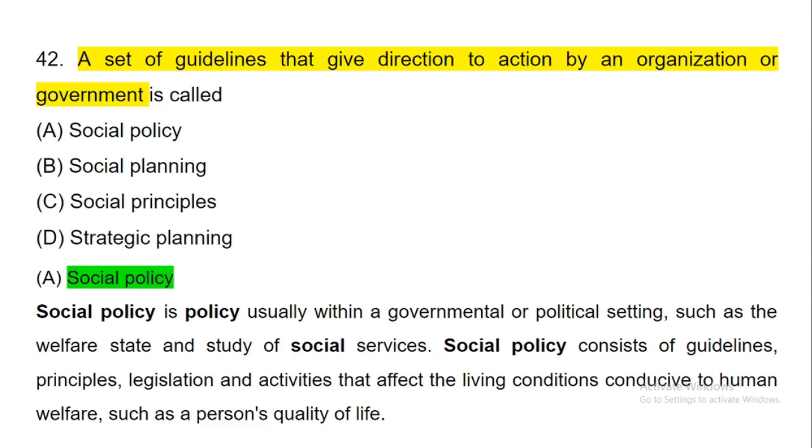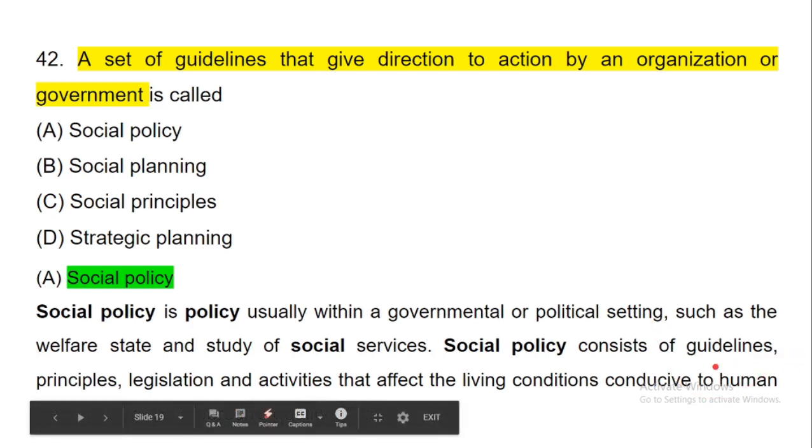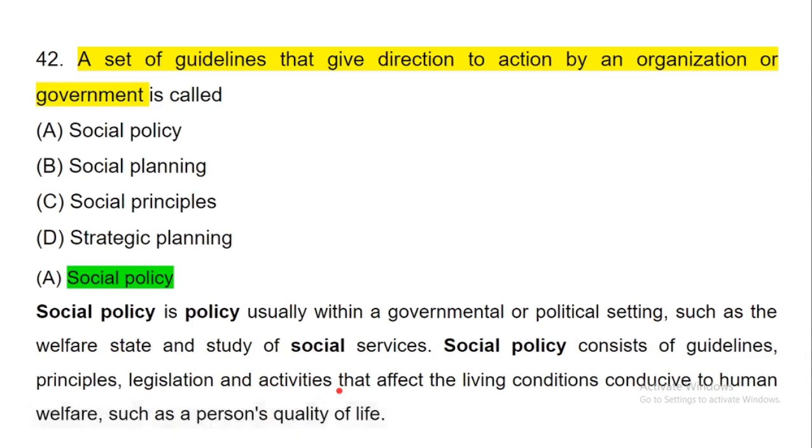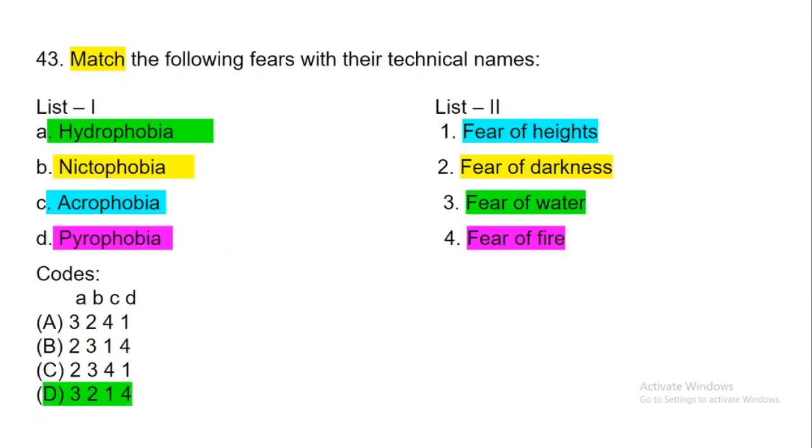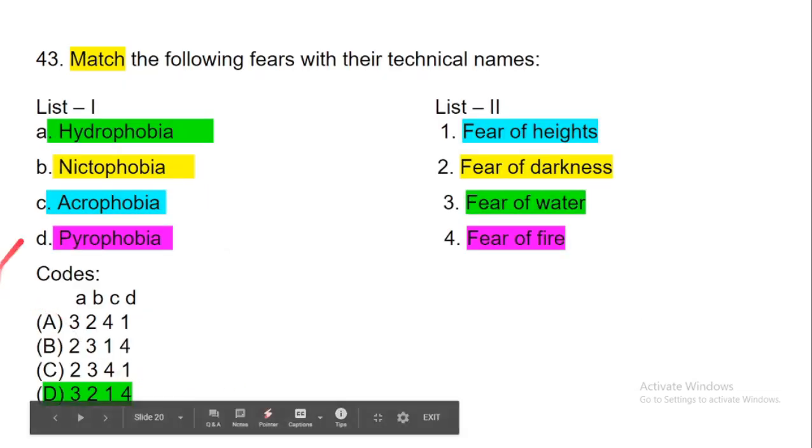So it should improve the living conditions of humans and improve our quality of life. And remember, social policy is related to the welfare state and deals with the directive principles of state policy.